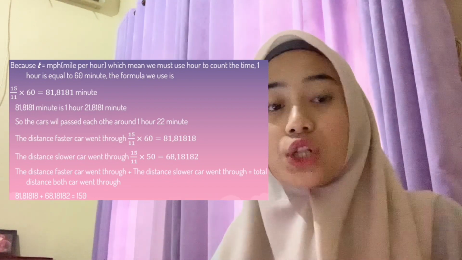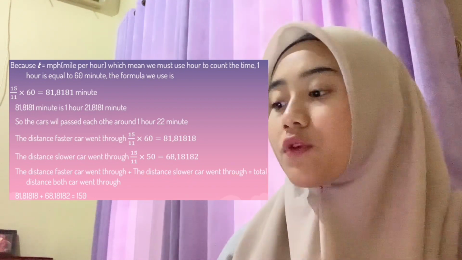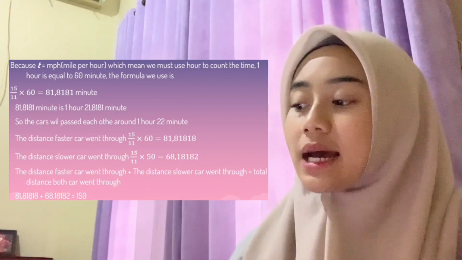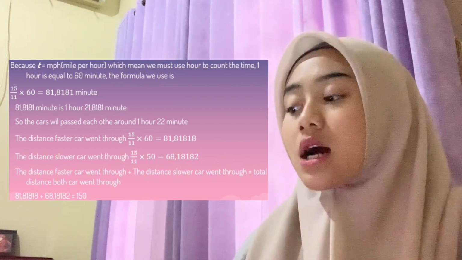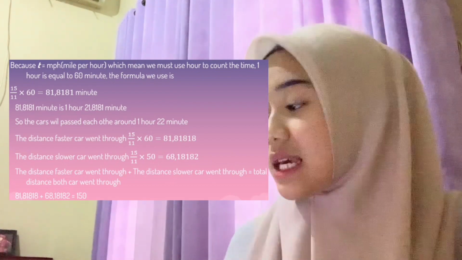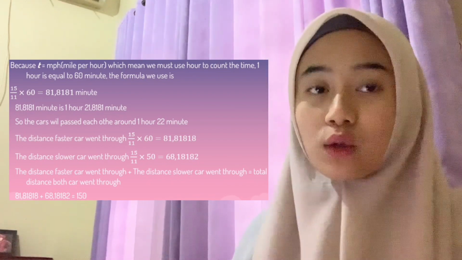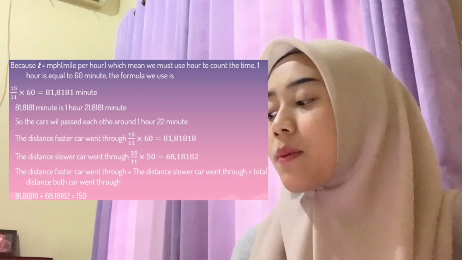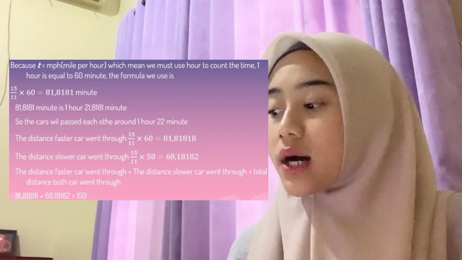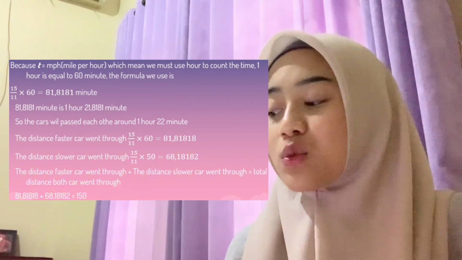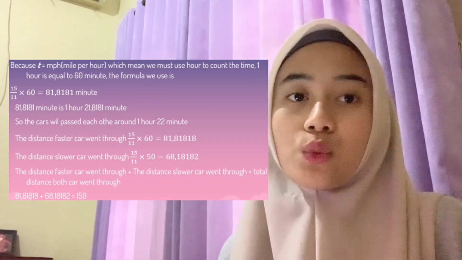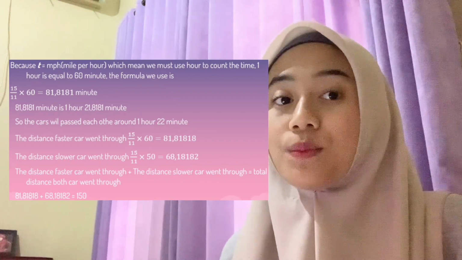1 hour is equal to 60 minutes, and the formula we use is 15 over 11 times 60, which is 81.8181 minutes. 81.8181 minutes is 1 hour 21.8181 minutes. So the cars will pass each other in around 1 hour 22 minutes.